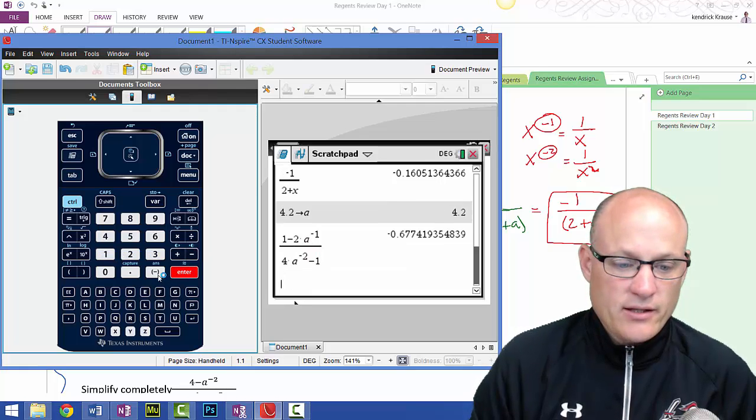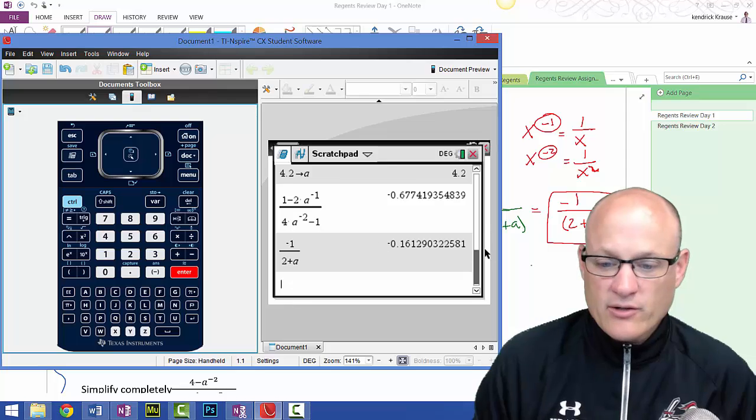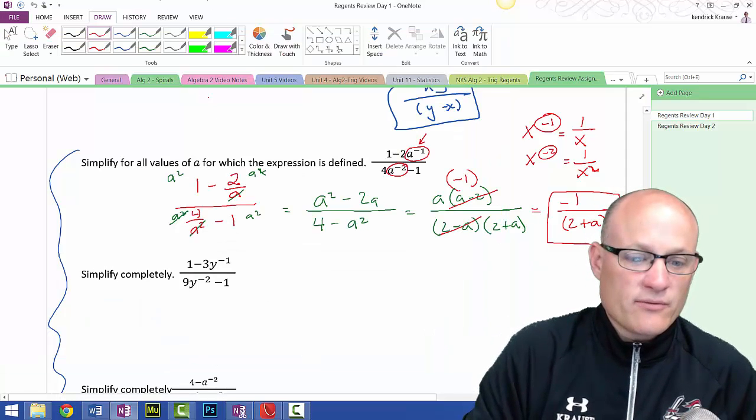And then we came up with control division, negative 1 over 2 plus a. These aren't going to turn out to be the same. All right, so I got to find my mistake. So we're going to do this again real quick.